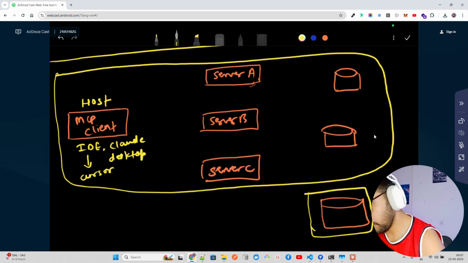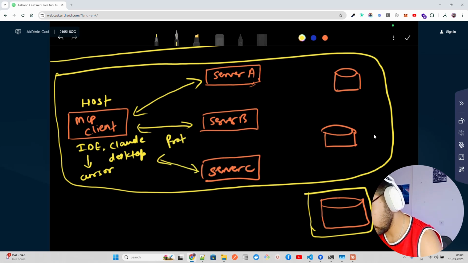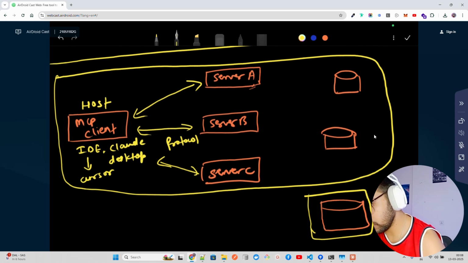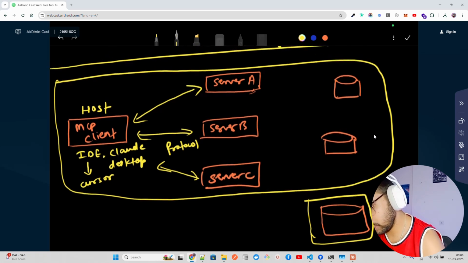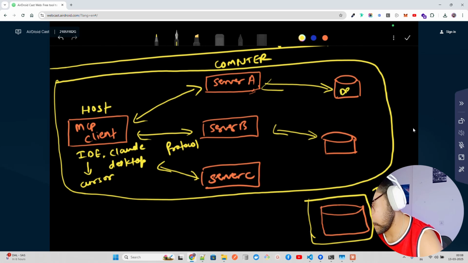Now if I connect, let's say we have things like this, here I'm writing for all, this is where the MCP protocol works. This is server A, server B, server C. Let's say this is my computer, and this is the internet, so this is external, outside. Now this server can connect with this, and this connects with this. Now imagine this is my database A, and this is my database B, and it's a remote service.